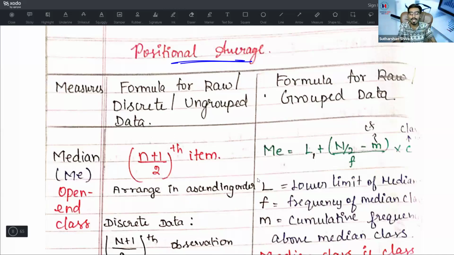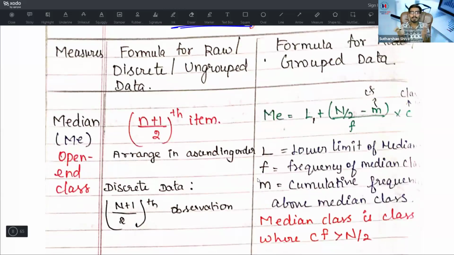There are two other types. Under the median or mode also, we have divided the formula into two groups. One is raw data, discrete data, ungrouped data. And another one is grouped data. Next one is median. What is a median?